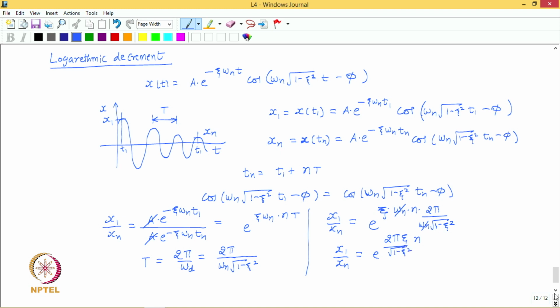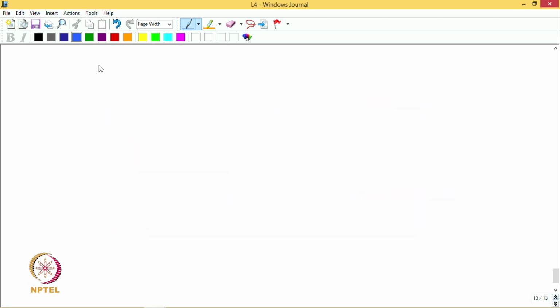And if you go to the next page, now if you take log of the two sides, then we get log of x1 upon xn is equal to log of e to the power 2 pi zeta n upon under root of 1 minus zeta square, which leads to 2 pi zeta upon under root of 1 minus zeta square is equal to 1 by n log of e x1 by xn.